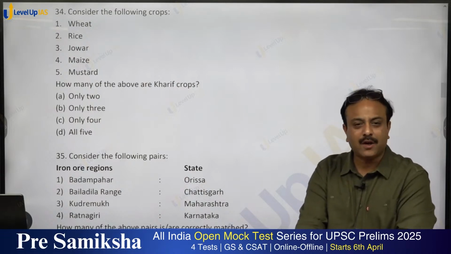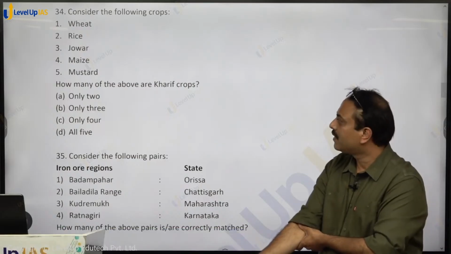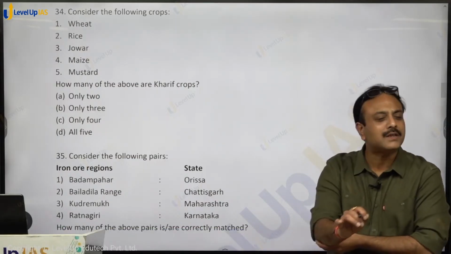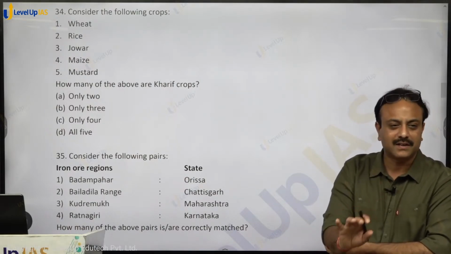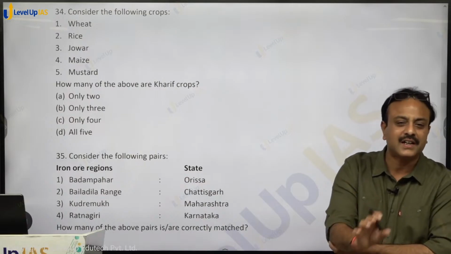Wheat is a rabi crop. Mustard, rabi crop. Rice, jowar, maize, kharif. It's kharif, it's not kharif. And it's not rabi, it's rabi. These are the Hindi terms pronunciation. You have to pronounce it exactly in that manner.